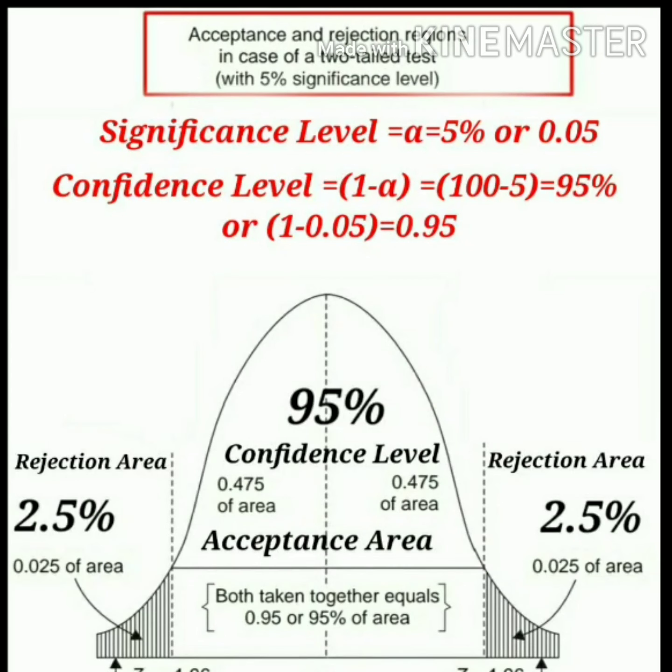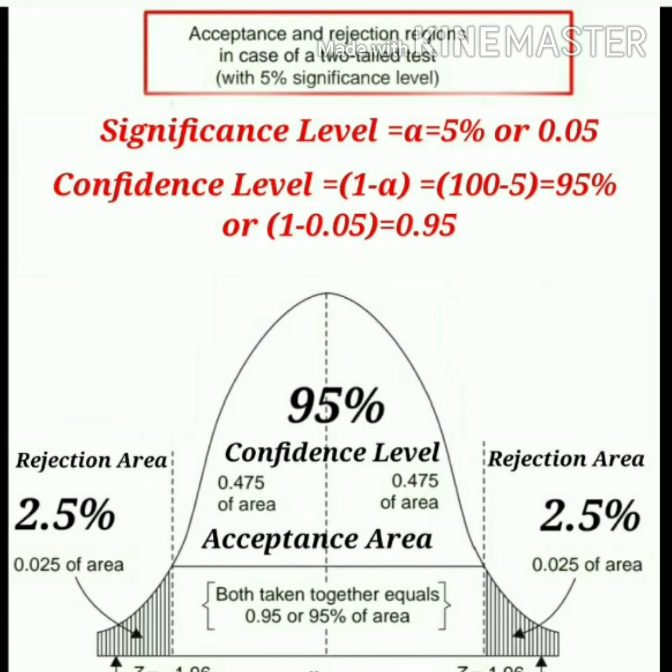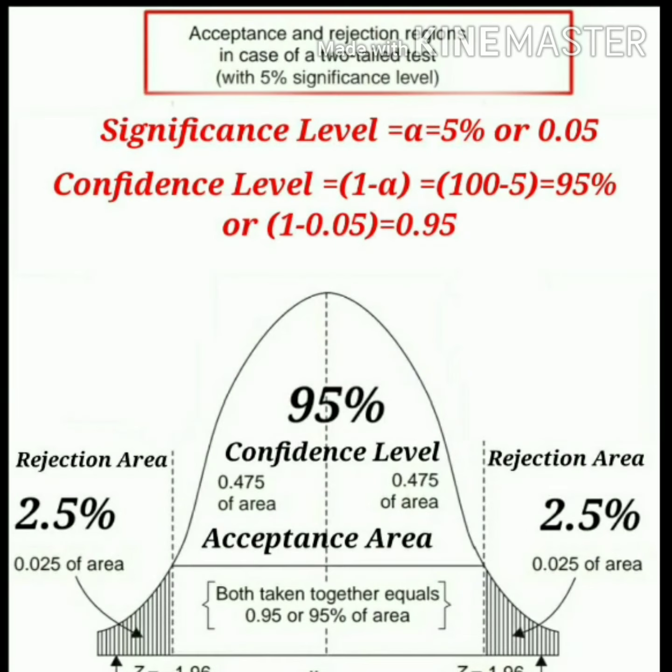Now I will show you the significance level, that means the probability of rejection, and the confidence level, that is the probability of acceptance, through diagrammatic representations. In the context of hypothesis testing, you will get a one-tail or two-tail test. Here I have taken the example of a two-tail test. When to use a two-tail and when to use a one-tail test, I will discuss later in my next video.